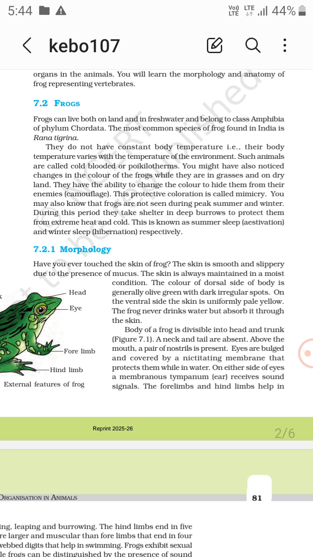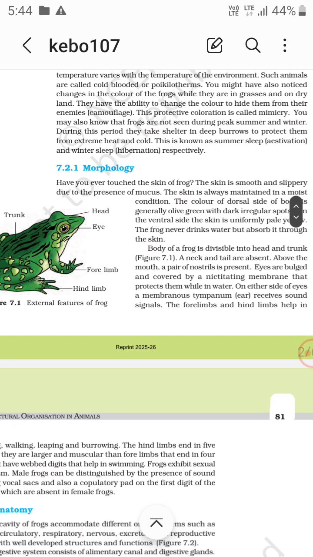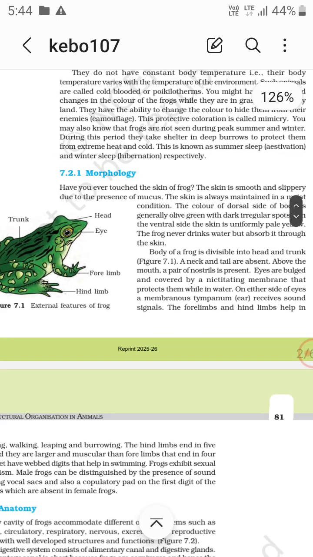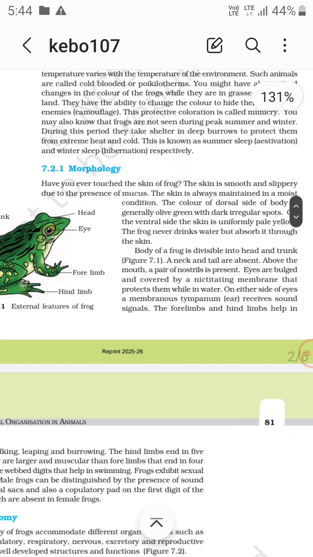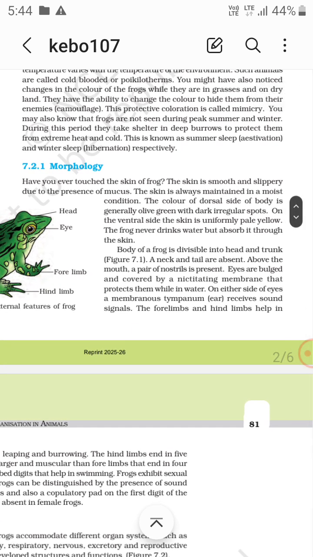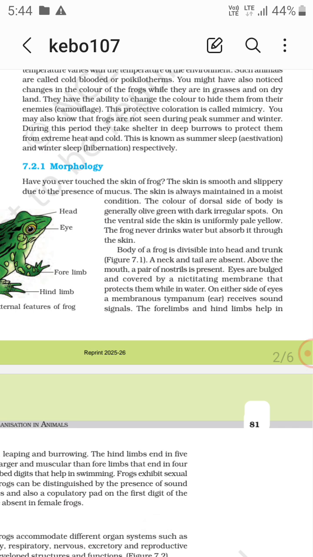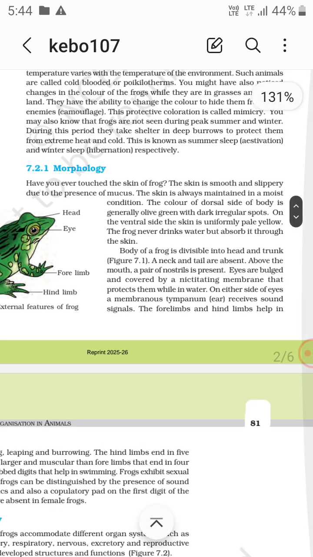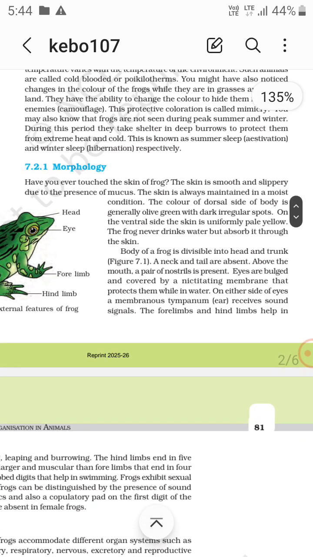Frogs are not seen during peak summer and winter. During this period they take shelter in deep burrows to protect themselves from extreme heat and cold. Summer sleep is called aestivation, and winter sleep is called hibernation. Now morphology. Their skin has mucus. The frog never drinks water, but absorbs it through the skin.